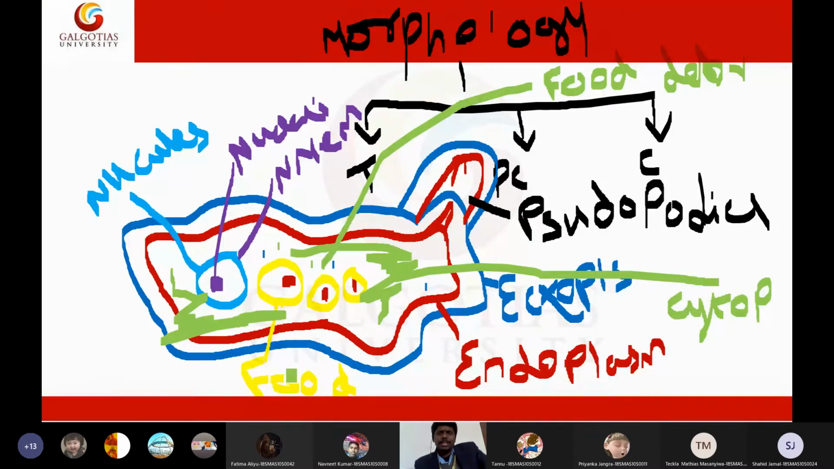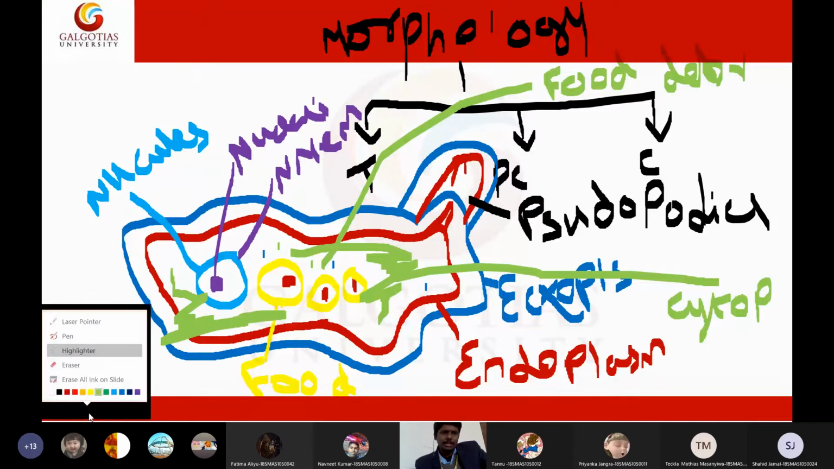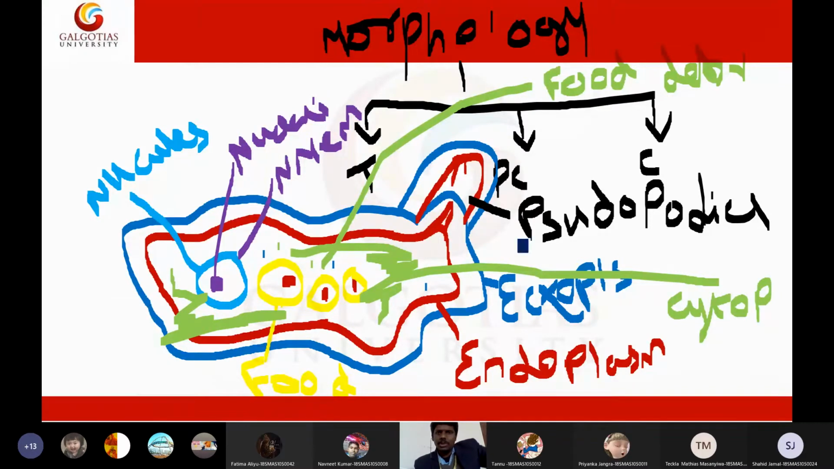Similarly, the favorite food for Entamoeba histolytica will be tissues, especially the intestinal tissues. It is also interested in red blood cells and white blood cells, which are its side dish. So in the food vacuoles we can see red blood cells, white blood cells, and intestinal tissues. These are the three important items it will feed on.